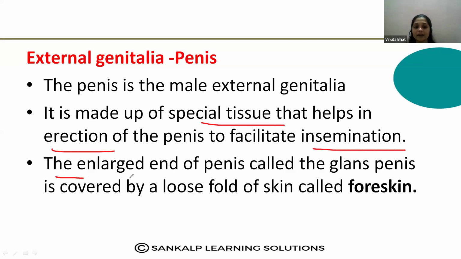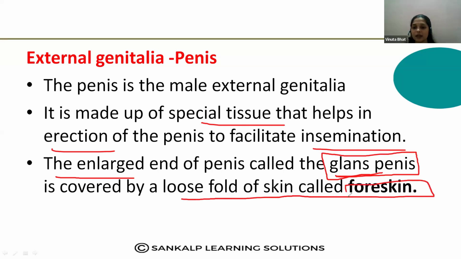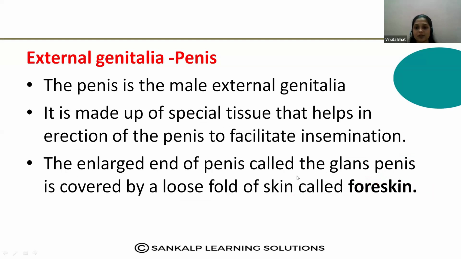And at the end you can observe the enlarged portion. What is it called? That is called a glans penis. Observe the enlarged portion in the diagram, that is called a glans penis, and which is covered by a loose fold of skin that is called a foreskin. Okay, so these are all the important points in the male reproductive system.